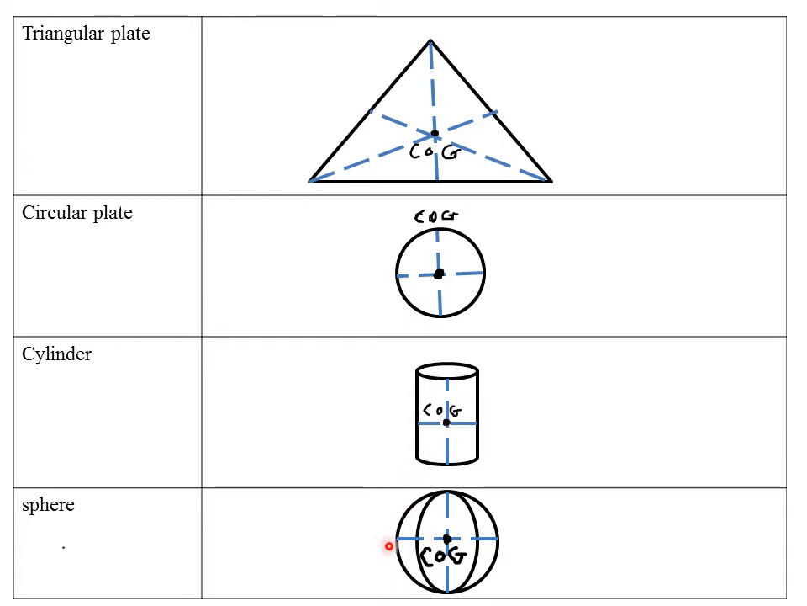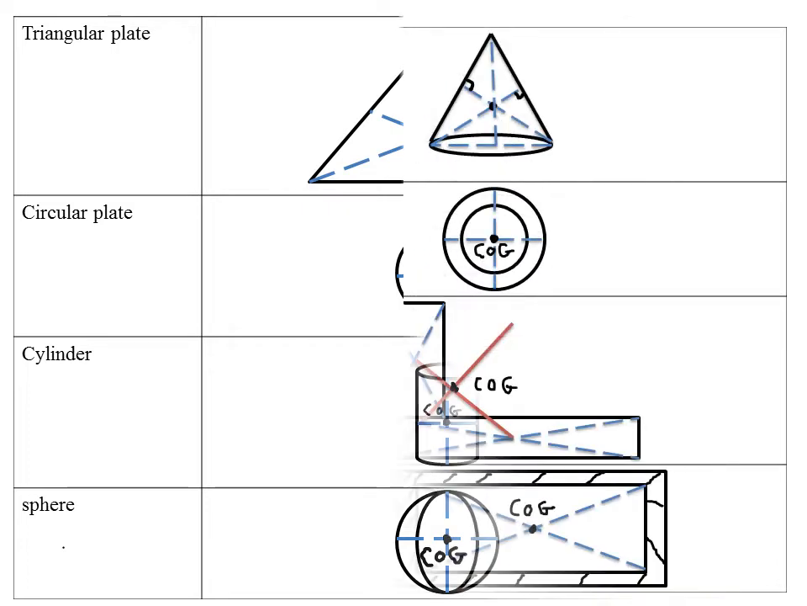Then for a spherical shape, you just construct the diameters of the sphere. You simply construct the two diameters. I have my first diameter here, then the second diameter here. A spherical shape is similar to a circular plate. You just construct the diameters of the sphere, then the point of intersection, which is the center of the sphere, is simply the center of gravity of that particular spherical shape.